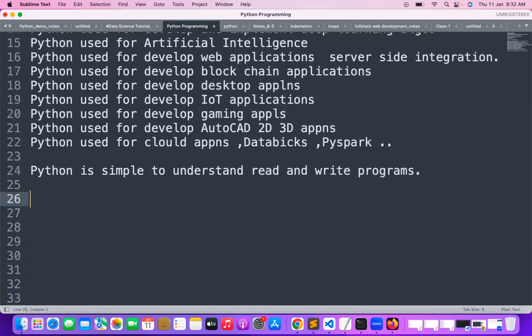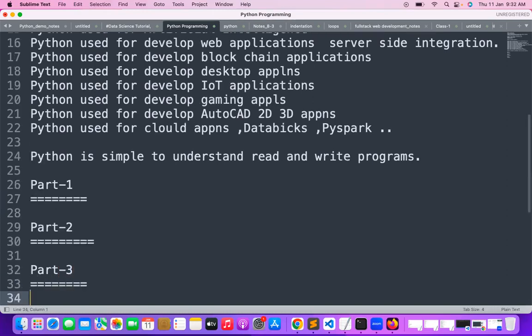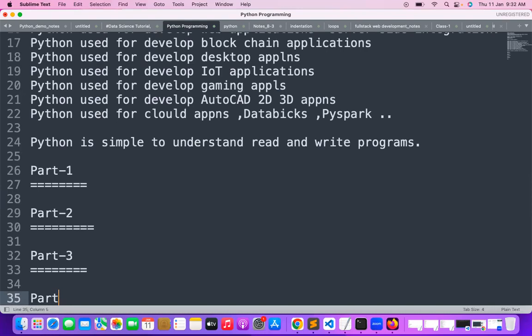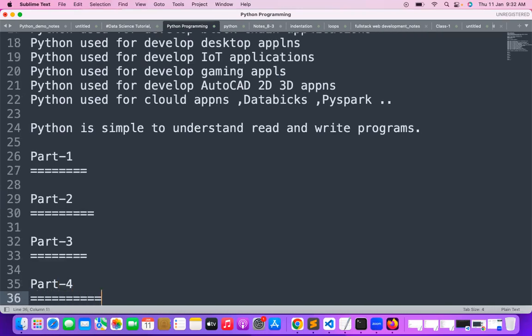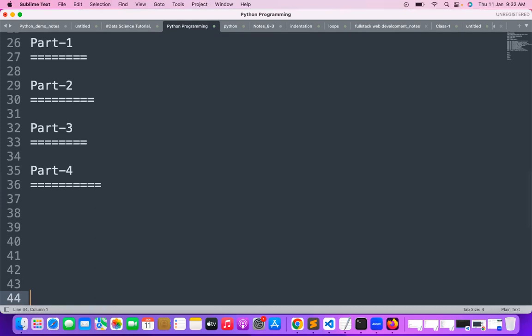So we will try to learn all the things in Python, and I'm dividing the course into different parts. What we are learning in part one and what we are learning in part two, basic programming fundamentals I want to discuss with you, and what we will learn in part three. I'm dividing the complete course content into parts. Even in the YouTube series, I will divide it into part one, part two, part three, part four. Four series I will release for you guys.